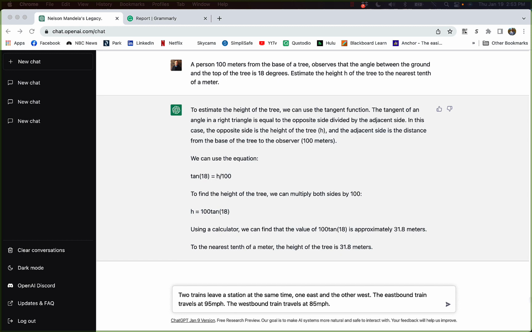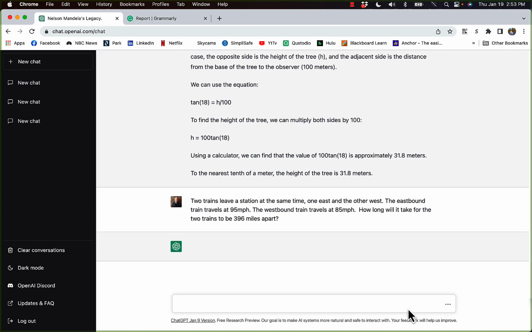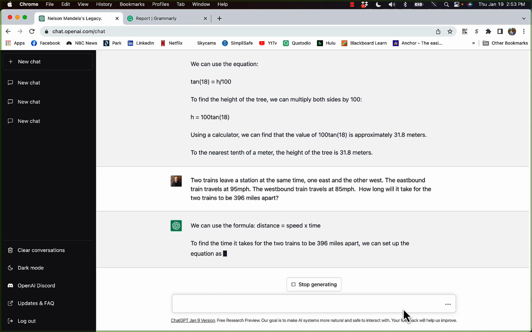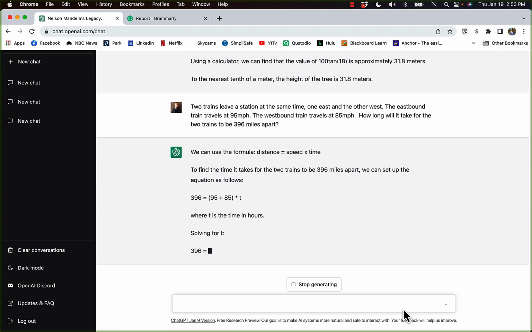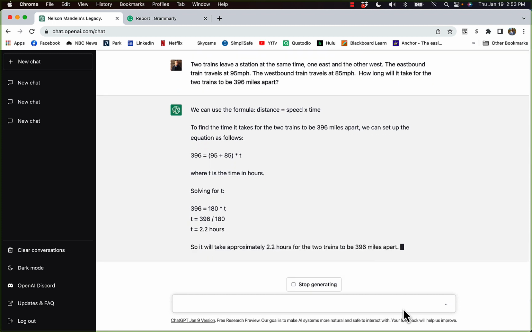And then the question, which I forgot to paste in the first time, is how long will it take for the two trains to be 396 miles apart? I'm going to go ahead and ask it this. And it tells us the formula it's going to use and exactly the steps it's going to go through to find the answer. And it tells us it'll take 2.2 hours for the trains to be 396 miles apart. So you see it can do some word problems.